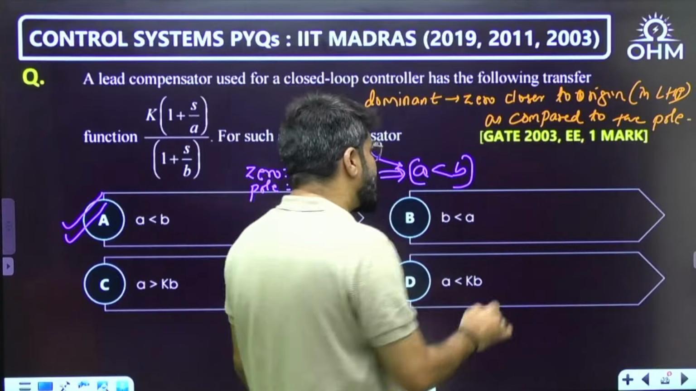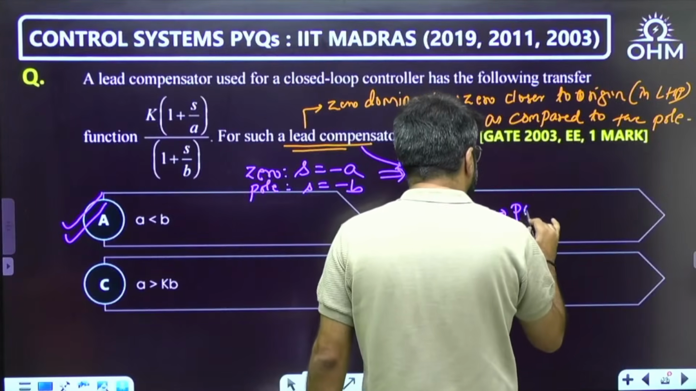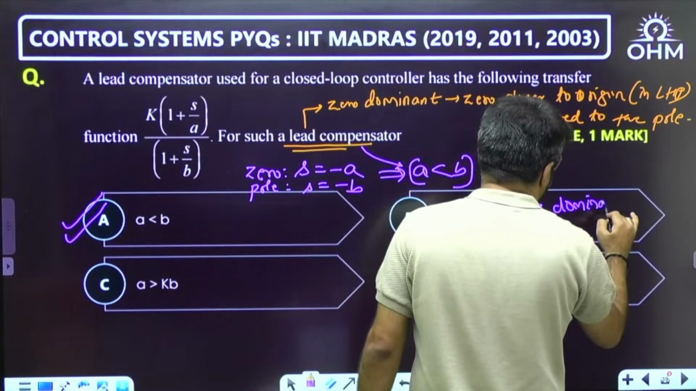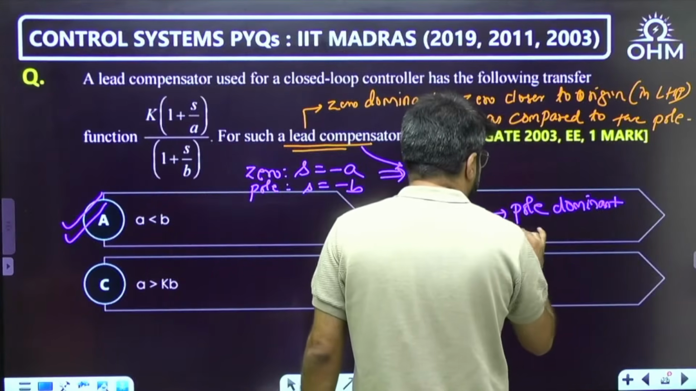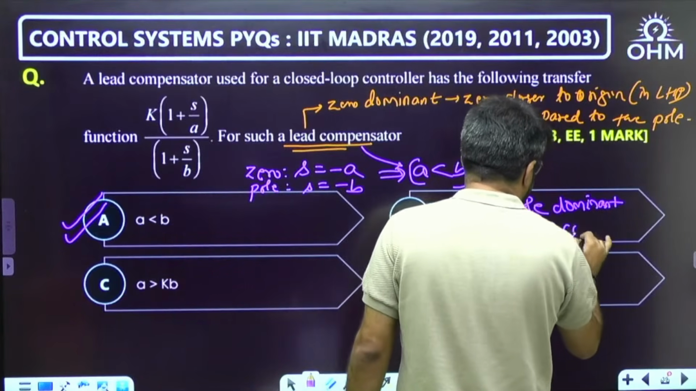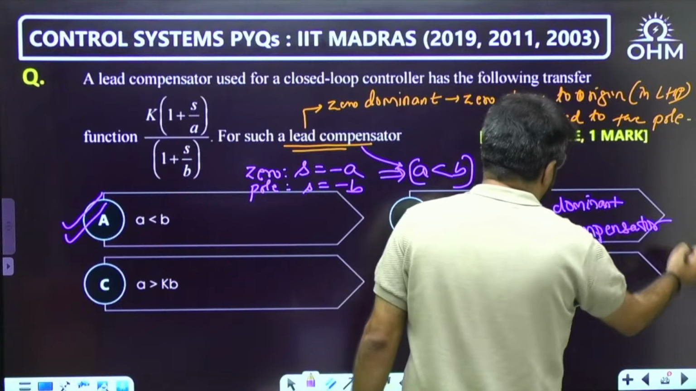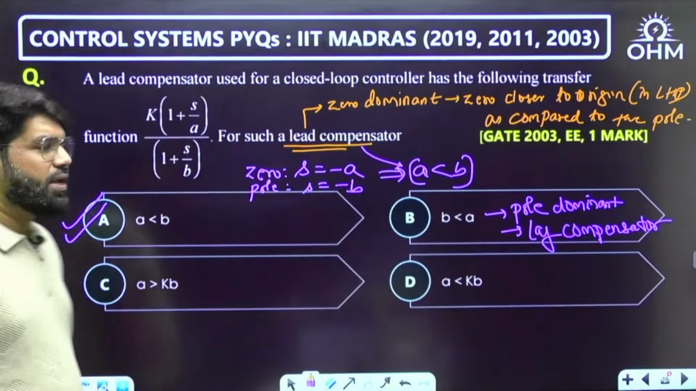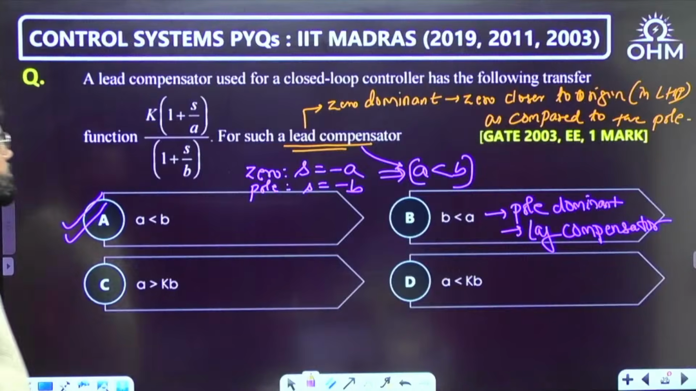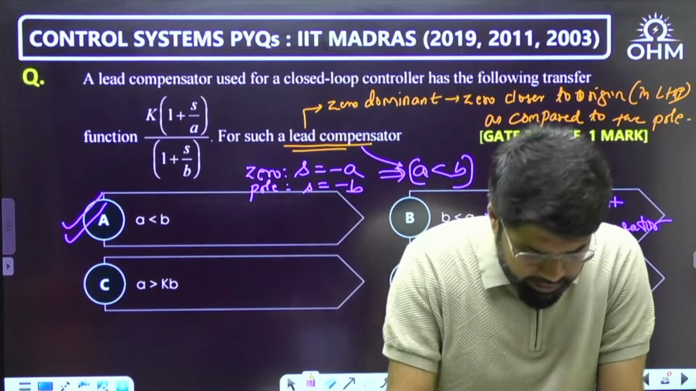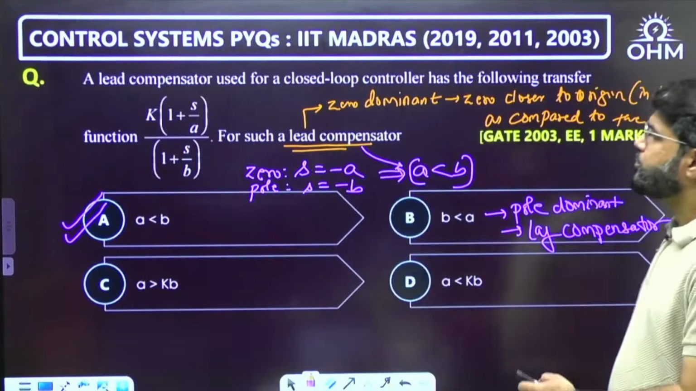If the reverse happens, it will become pole dominant, and that will be a lag compensator. This is one regular question, just identifying a lead or lag compensator based on the pole zero location. No role of the K here. Options C and D are just randomly created here. Correct answer is A.